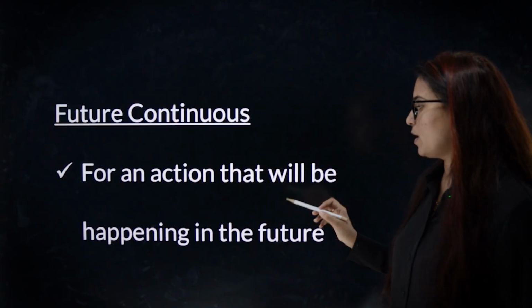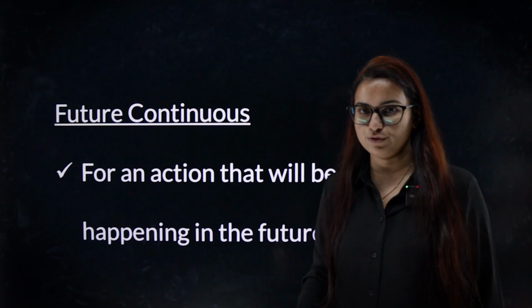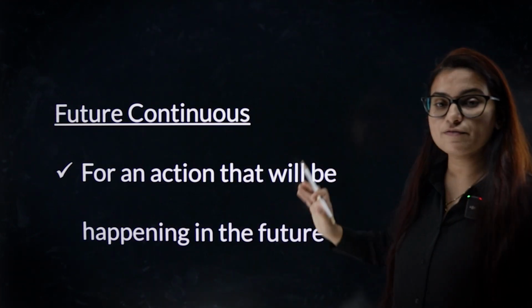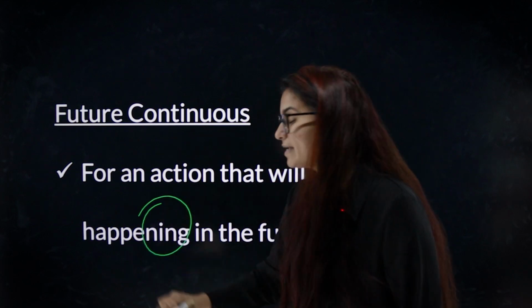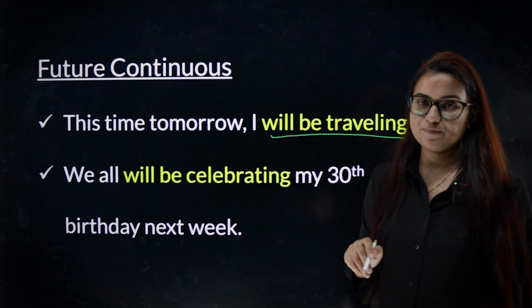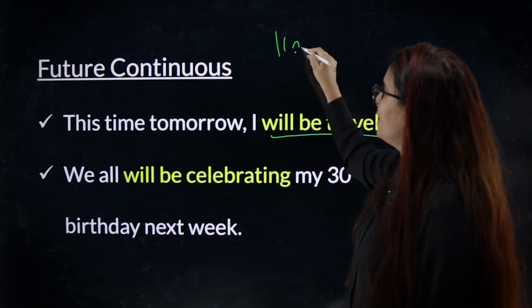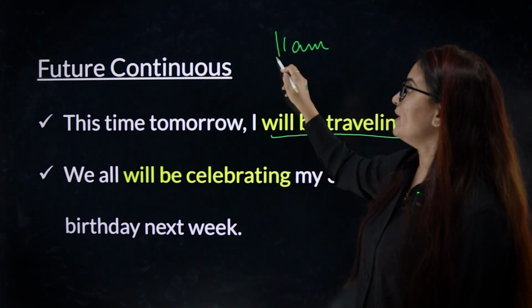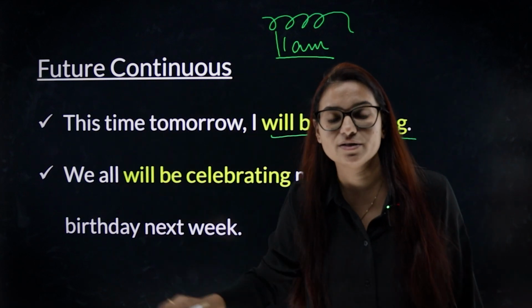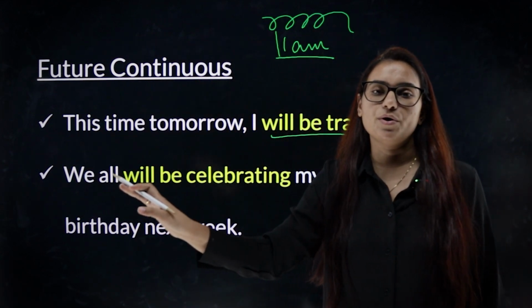Continuous tense talks about actions that will be happening in the future. They are not happening right now. They will be in the process of happening in the future. For example, this time tomorrow I will be traveling. Let's say right now we have 11 a.m. So tomorrow at 11 a.m. I will be traveling. I will be doing an action. There will be a process going on.